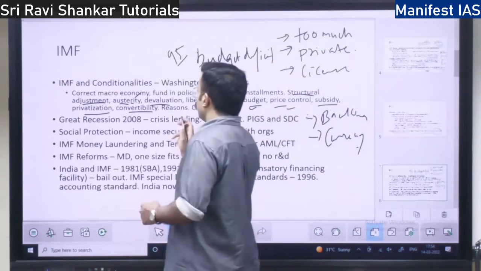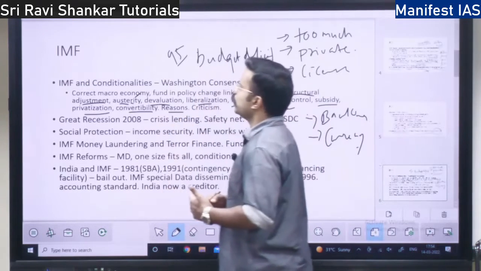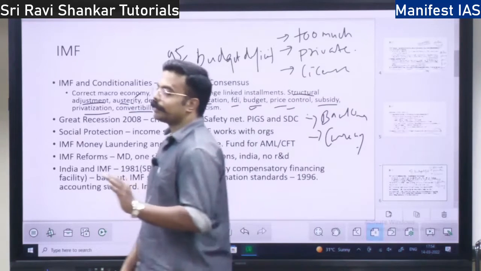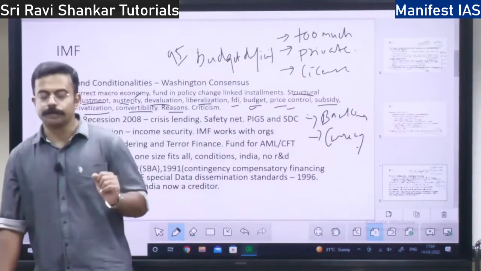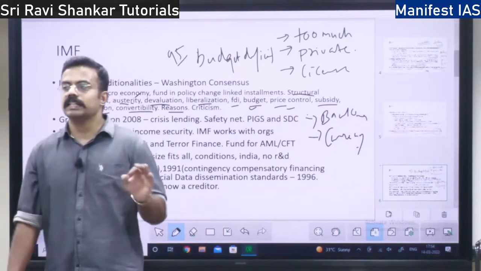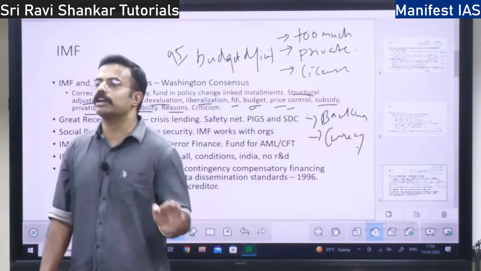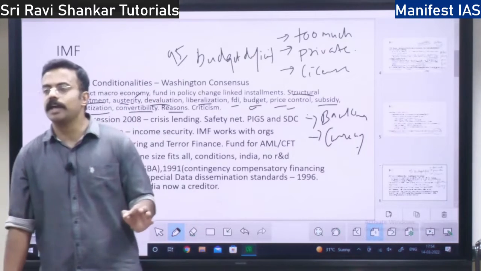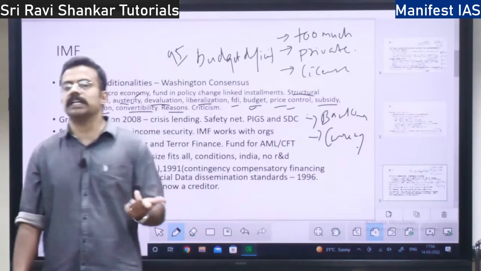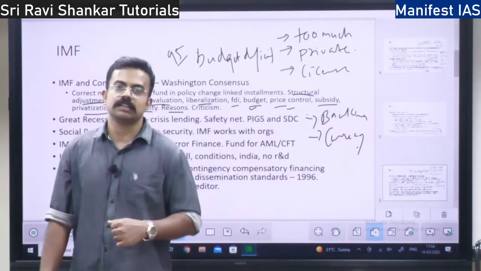So what are the reasons for imposing these conditionalities? See, there is a reason behind the IMF's mandate of imposing conditionalities. If there is a crisis in a country, it will be because of some bad economic policy. That bad economic policy has to be changed. The country's economic structure has to get strengthened, right?